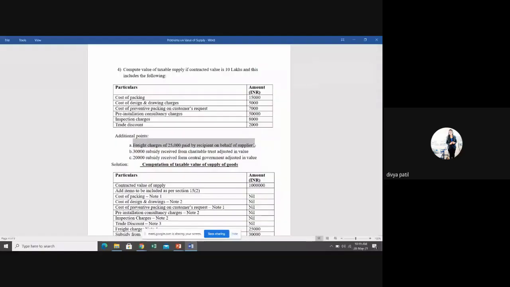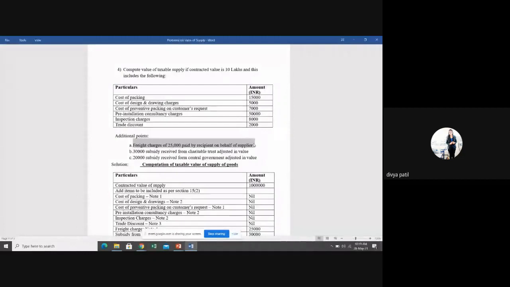Yes, students? We have to add, ma'am. Why? And under which section and which clause, subclause? Section 15, subsection 2, under clause B, ma'am.